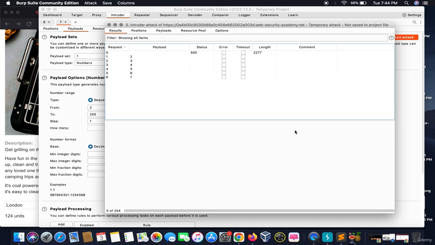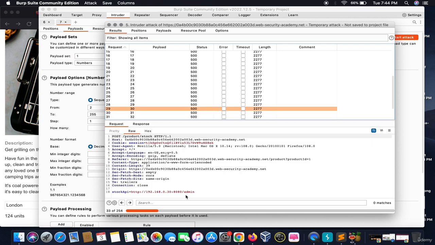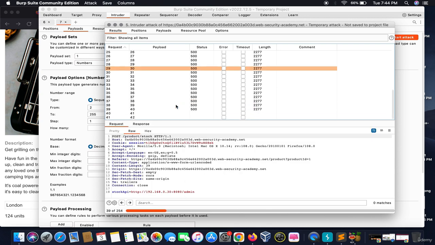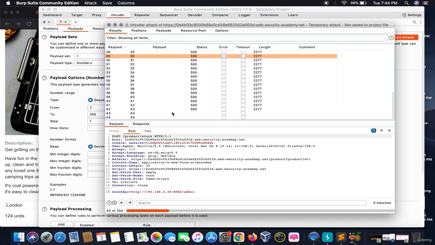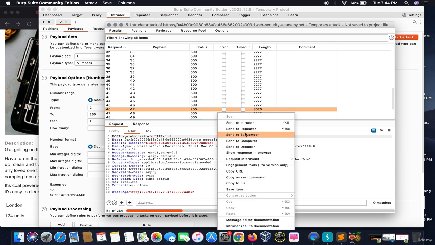What it will do is change the octet numbers, and once we get a response 200, that means we found the right octet which contains the admin panel itself. So it tested for us till 45. See, we got a 200 response. That means we got the right subnet the admin panel is located on.